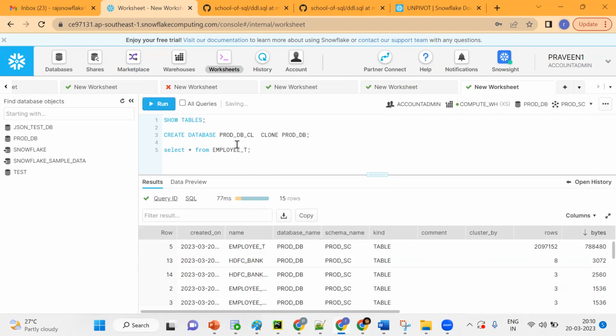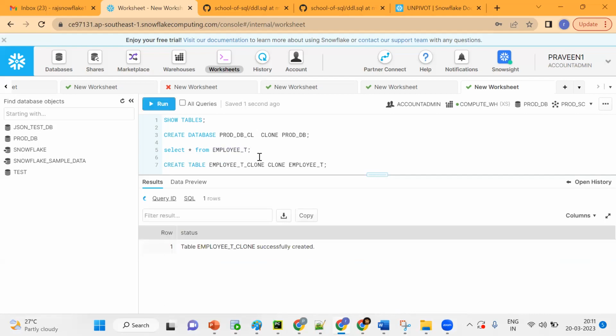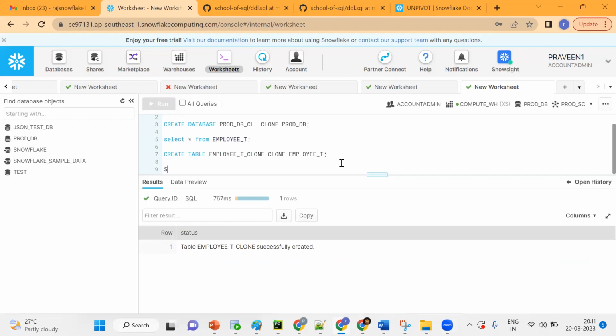Now what I'm trying to do is create a backup table, or clone table. So: create table employee T clone. We are using the clone keyword. You'll get some idea. Okay, successfully created. Now we have one more table.